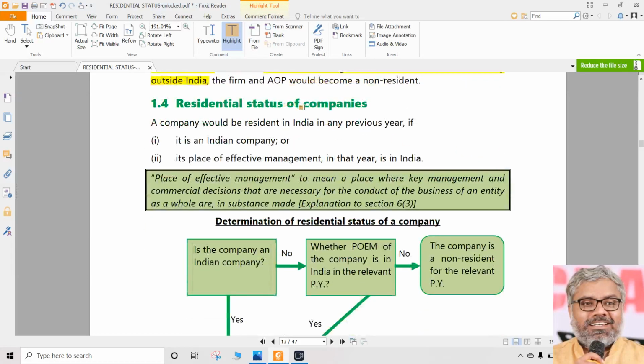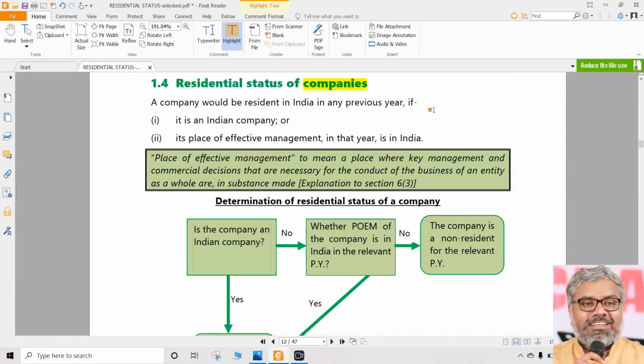Now moving on to another important aspect: residential status of companies. Important in reality, and to some extent important in exams also as a theory question, but once again we cannot determine or compute the residential status of companies. Why? Because once again the word used here is a very generic and vague word, and let me give you a hint. There will be thousands of crores of rupees worth of litigation happening in the courts as we are talking about whether a company is resident or not. So it is purely a litigation matter.